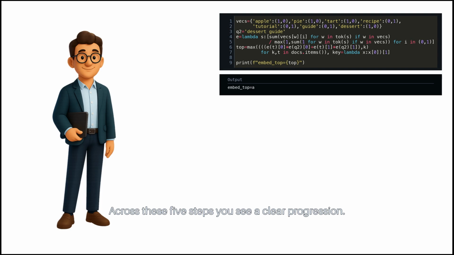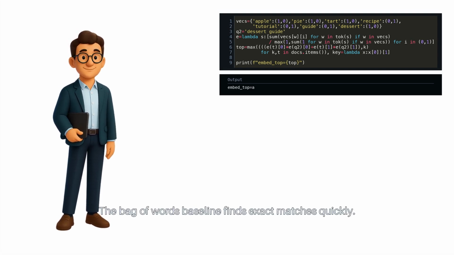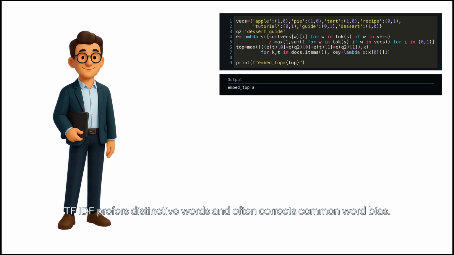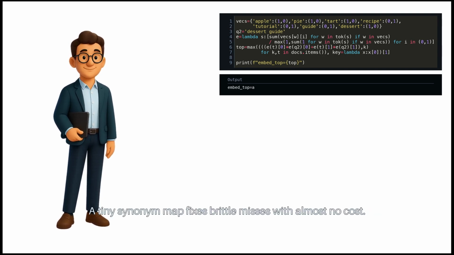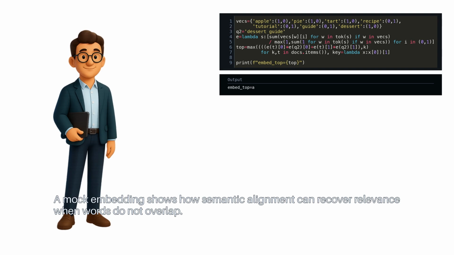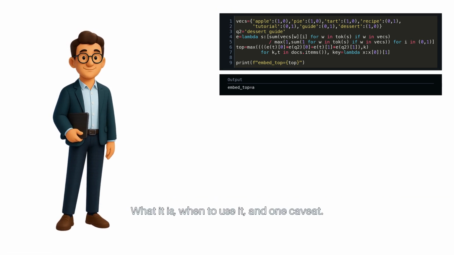Across these 5 steps, you see a clear progression. The bag of words baseline finds exact matches quickly. TF-IDF prefers distinctive words and often corrects common word bias. Returning a top 2 helps user interfaces and candidate pipelines. A tiny synonym map fixes brittle misses with almost no cost. A mock embedding shows how semantic alignment can recover relevance when words do not overlap.